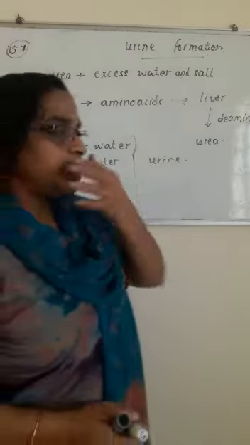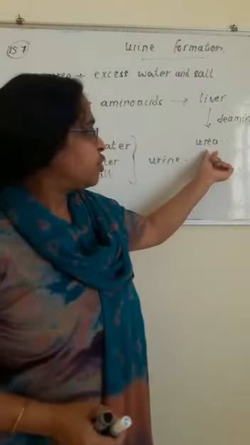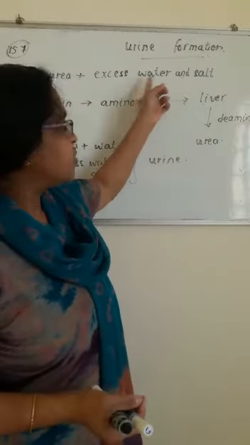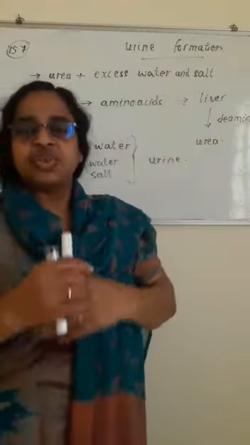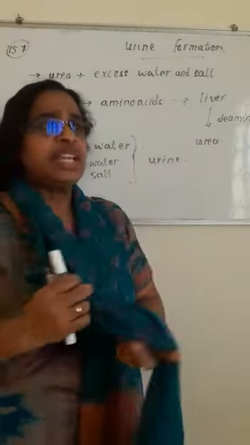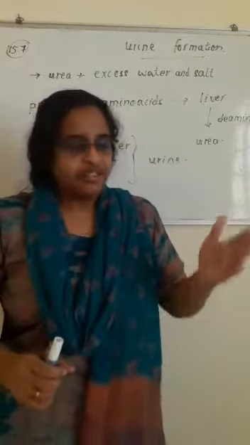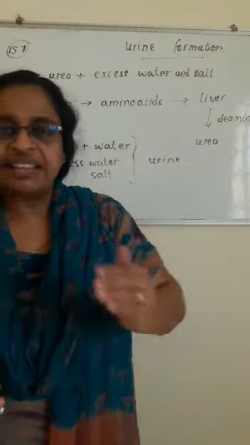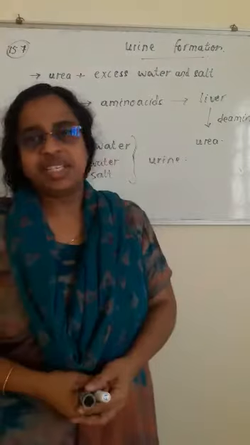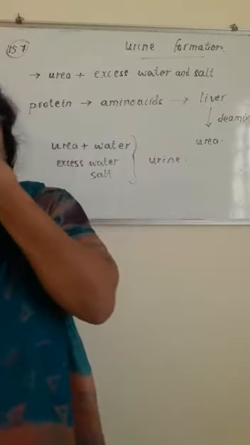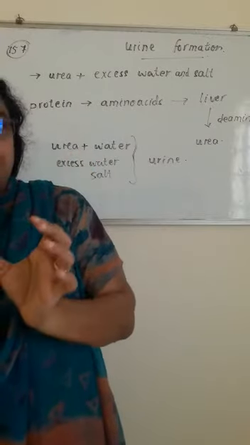So did you get how the urine is made? The nitrogenous waste urea dissolves in water, and then the excess water and salt, all these things together, make urine. And I told you, urine will be filtered out, stored in the urinary bladder, and then excreted out. Now, you know how it enters the urinary bladder.